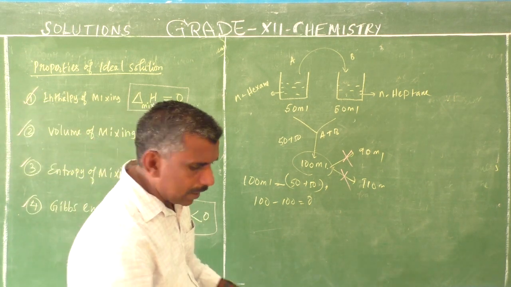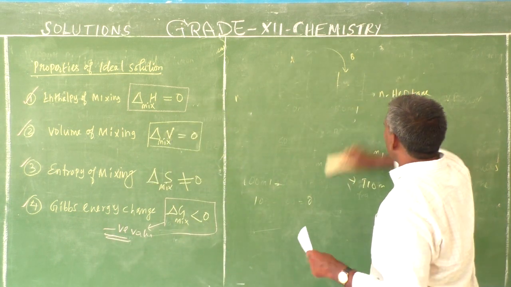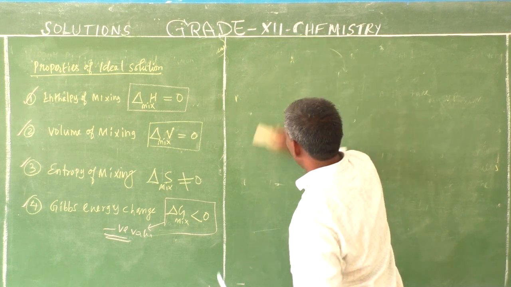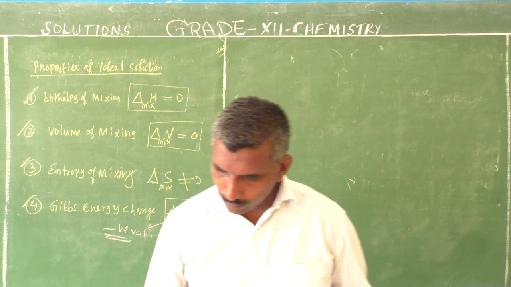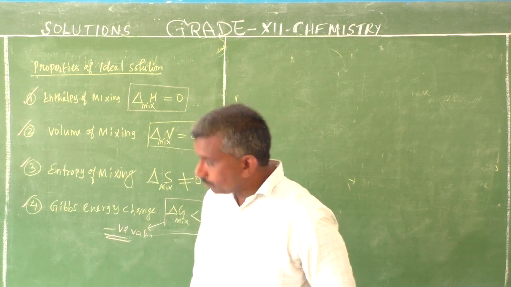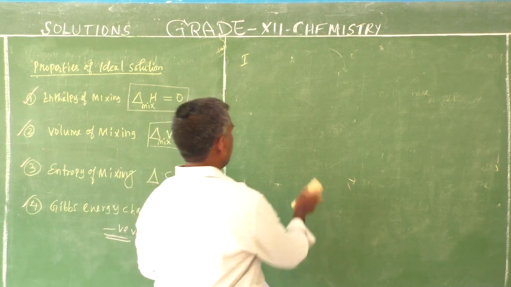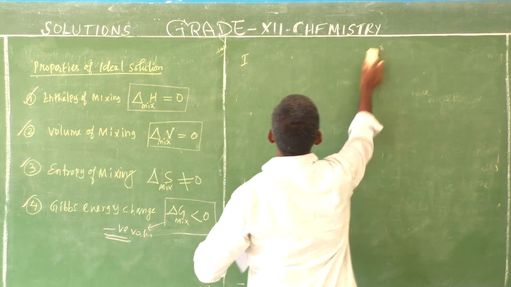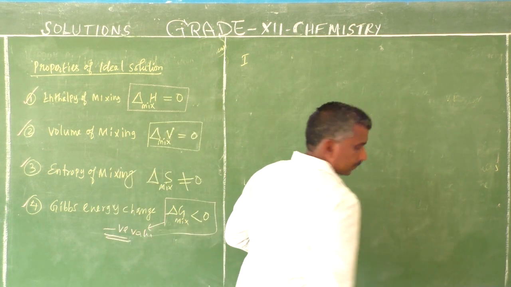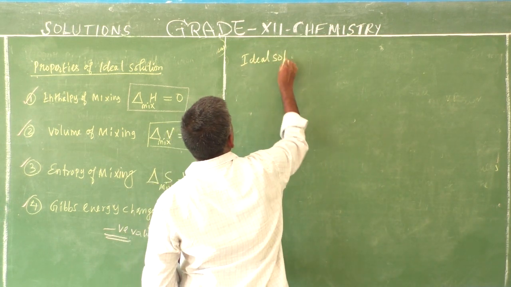Now, examples of ideal solution. Many examples, so note them down. Ideal solution examples.